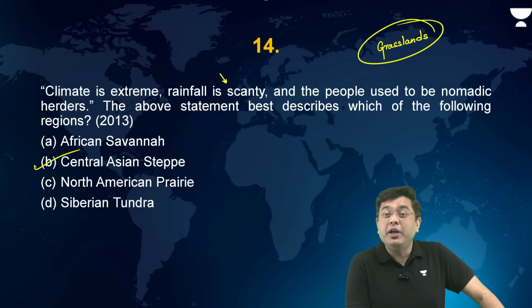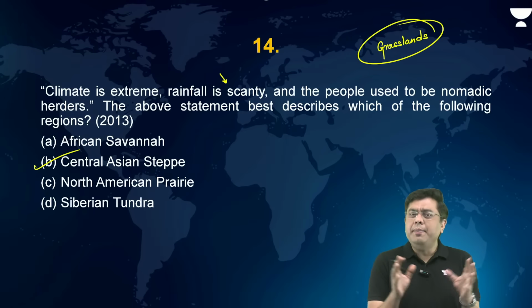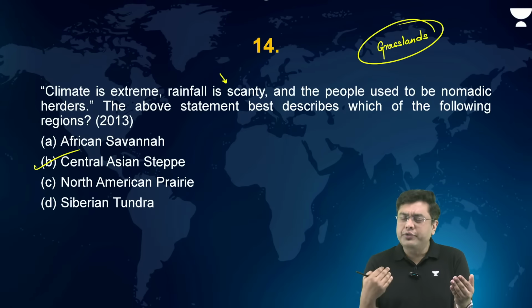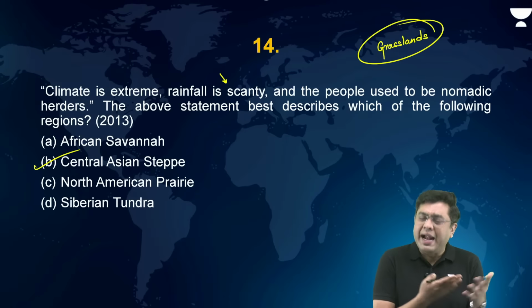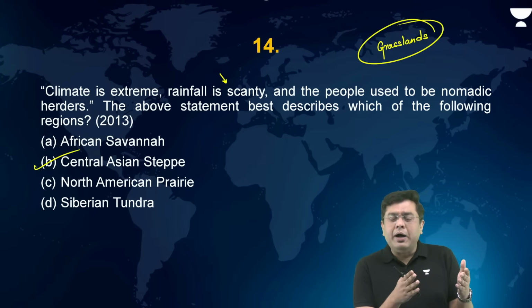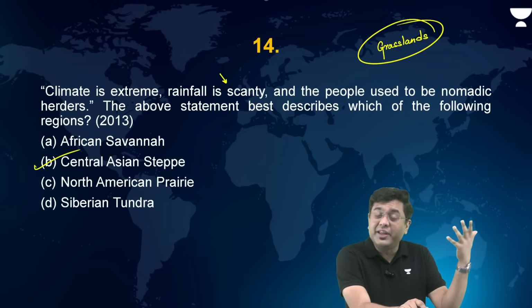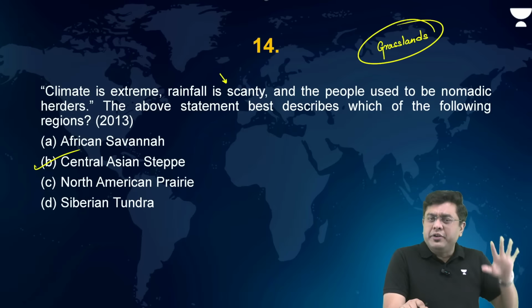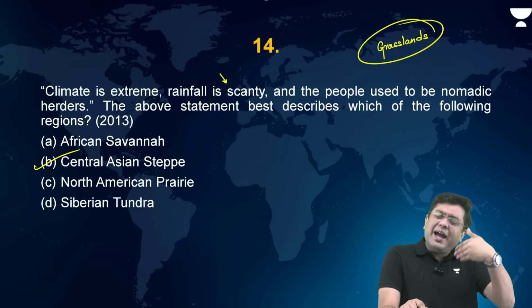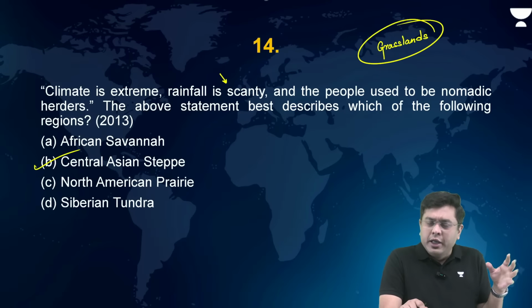Here the rainfall is scanty. Why? Because in that region, the moist winds coming from the oceans have to cross various different land areas like the mountains, right? Be it the Ural Mountains, or, let's suppose, the Himalayas, the Kunlun Shan, Tian Shan. After that, the winds will reach there. So it lies on the leeward side if you consider any of the directions. So moist winds don't reach there at all.